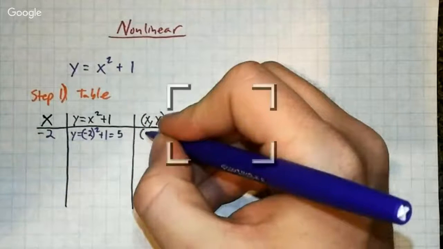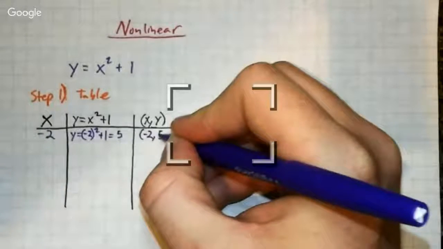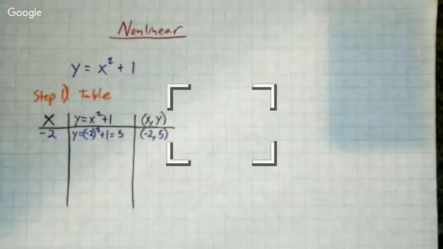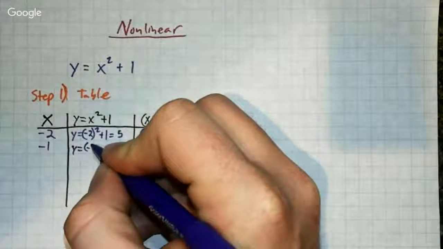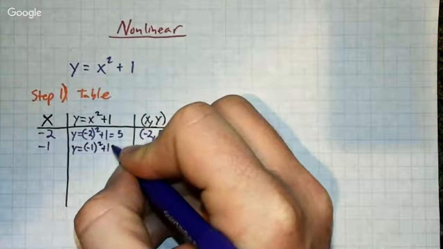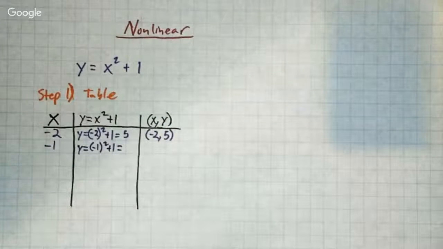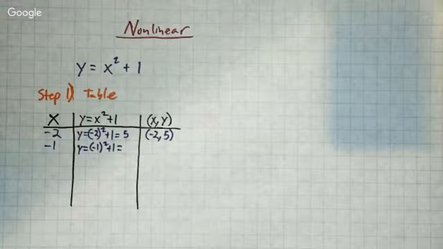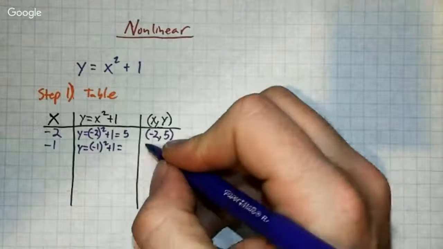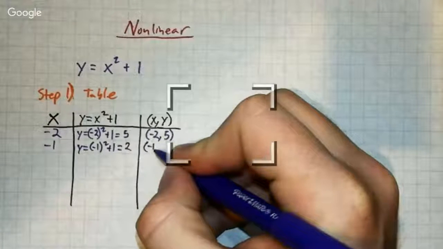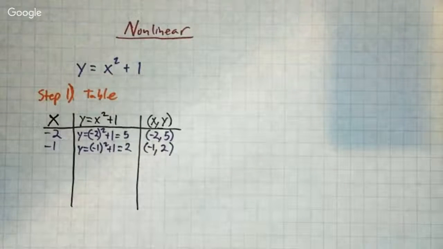So our first ordered pair is going to be -2, 5. Great. Now we do the next one. -1. Y equals -1 squared plus 1. Well, -1 squared is -1 times -1, which would give us 1, plus 1 would give us 2. So this would be -1, 2.